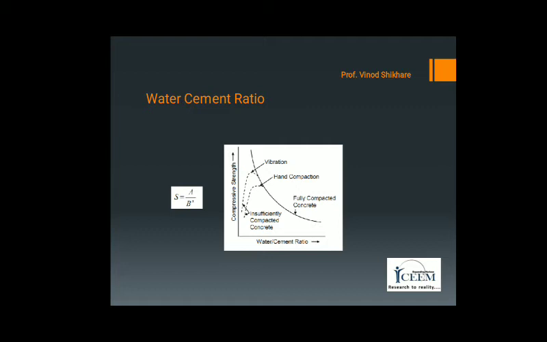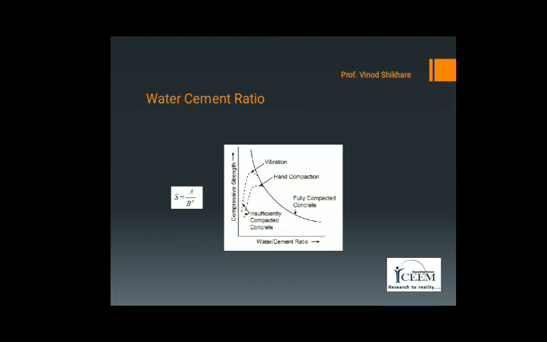is workable. The limitation of Abrams' law is that the effect of entrapped air on strength of concrete is ignored, whereas the strength of concrete is greatly affected by the presence of entrapped air. For example, 5% of voids can lower the strength by as much as 35%, and even 2% of voids can reduce the strength of concrete by more than 10%.